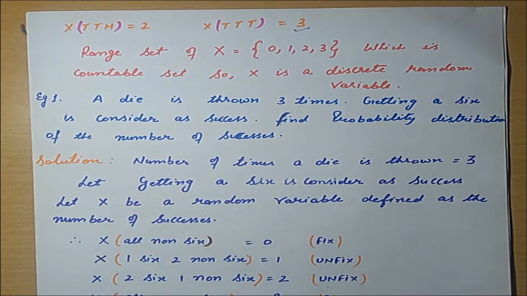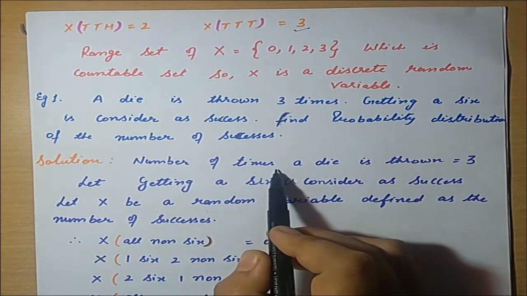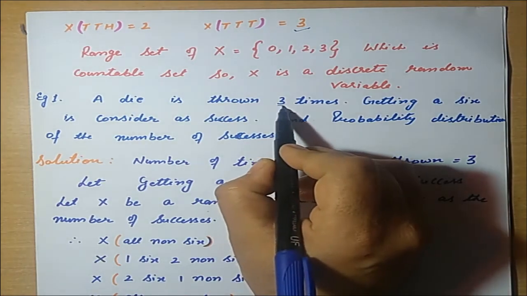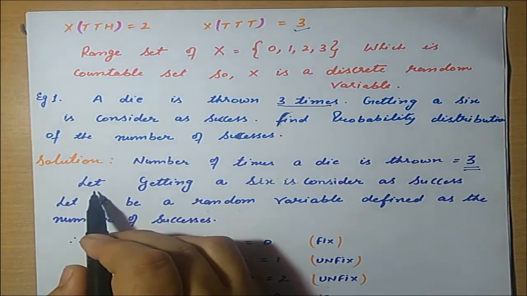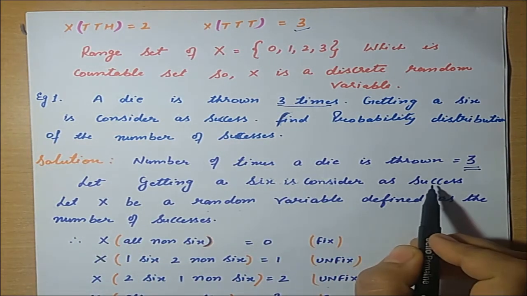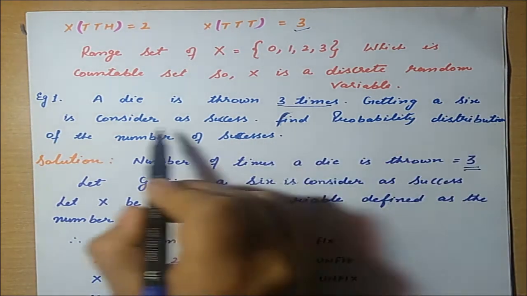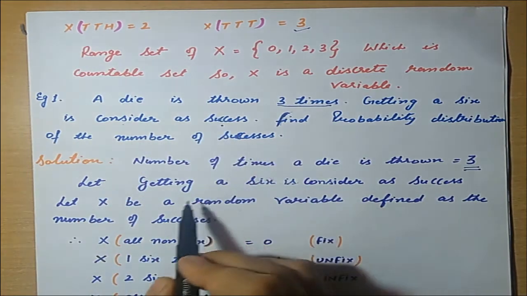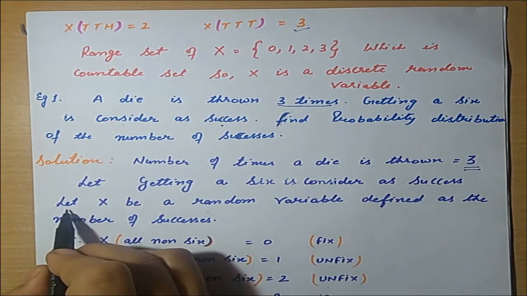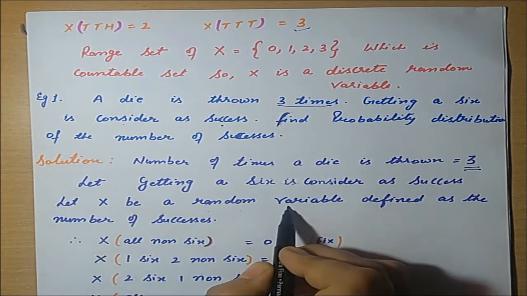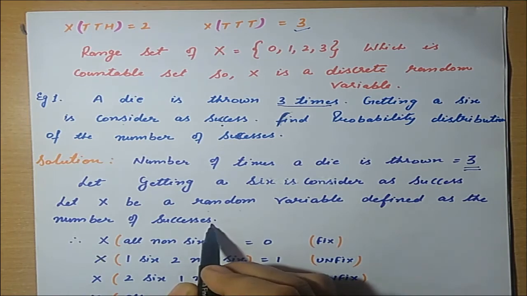First, let X be the random variable, the number of successes. We have thrown the die 3 times, so we consider n as 3. It is given that getting a 6 is considered a success. Therefore, let X be a random variable defined as the number of successes.